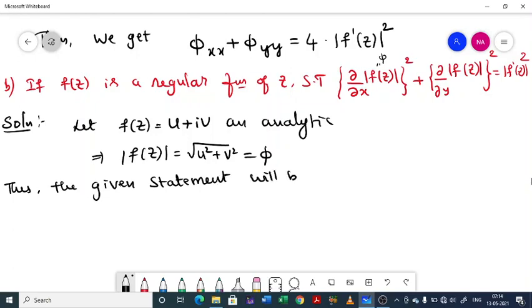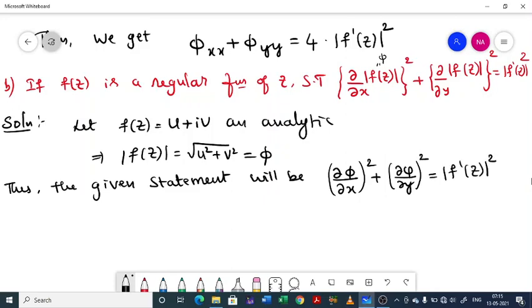Thus the given statement now becomes dou phi by dou x whole square plus dou phi by dou y whole square equal to modulus of f dash of z whole square.